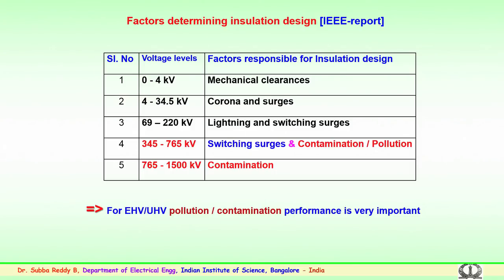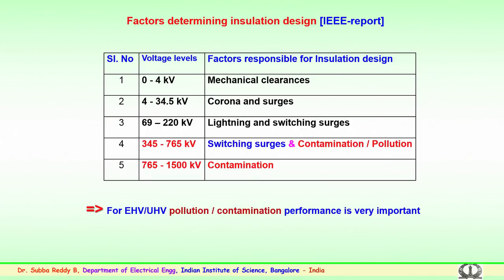Similarly, when the voltage level is above 33 to 220 kilovolts, apart from corona and lightning surges, switching surges take importance here. Switching surges, because of the opening and closing of the circuit breakers in the substations, could cause a flashover or damage to the insulation aspects. So, proper insulation design for the equipment as well as the protection system has to be done. So, up to 220 kV, lightning and switching surges play a dominant role in the design of line insulation.